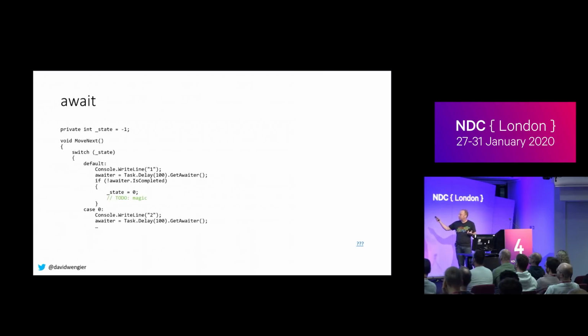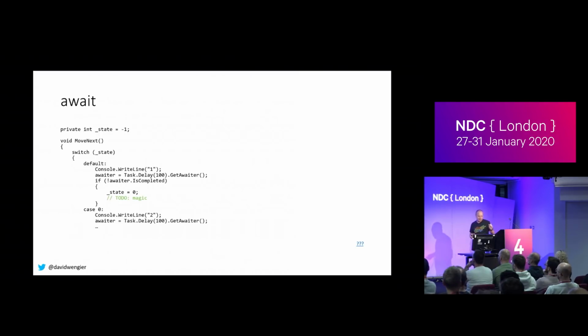We have a state. We come in, we execute our first bit of our code. Then we're going to await a Task.Delay, so we get an awaiter. Again, as an optimization, it checks, have we already finished? On a Task.Delay, probably not, but you never know. Sometimes tasks can finish quickly and before anything happens. But if we haven't finished, we set our state variable ready for the next one. We go off and do whatever magic it happens to stop this and wait here and hook up callbacks. But then essentially at some point, we'll come back into MoveNext. Our state's now 0.